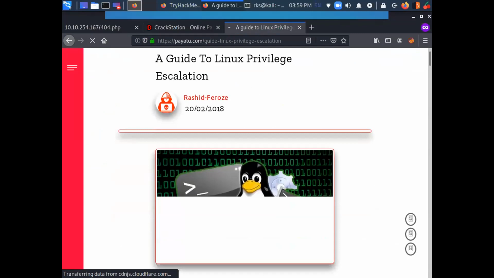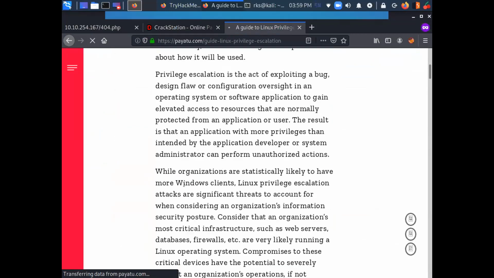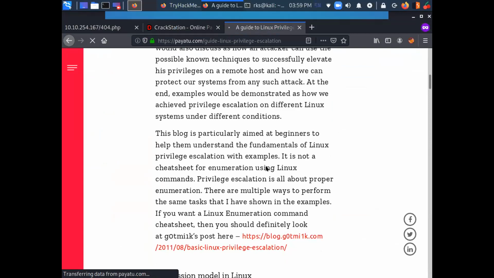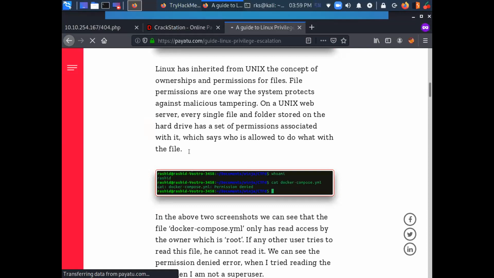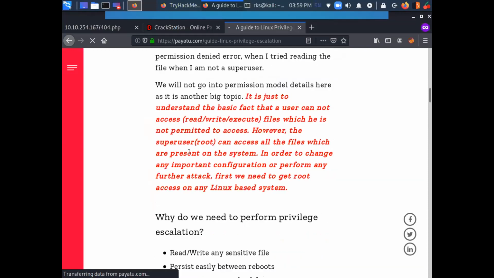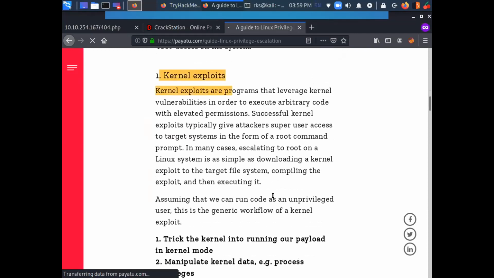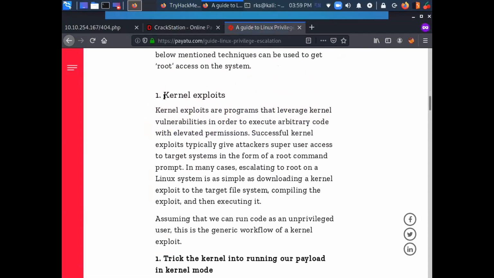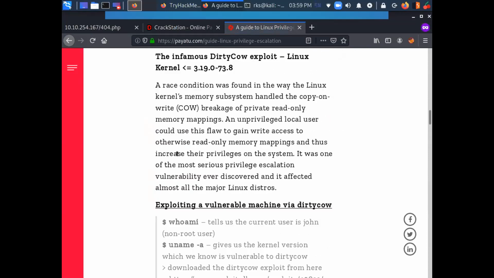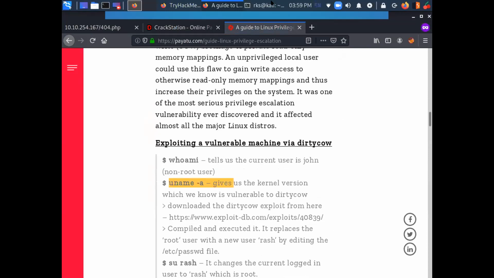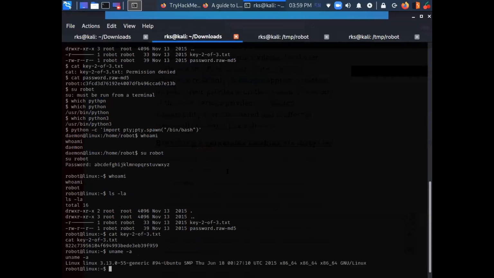So let's see. Kernel exploits. We can try kernel exploits using uname -a. Let's see. uname -a.